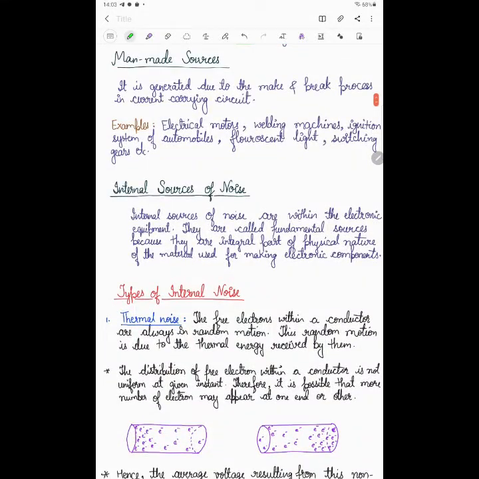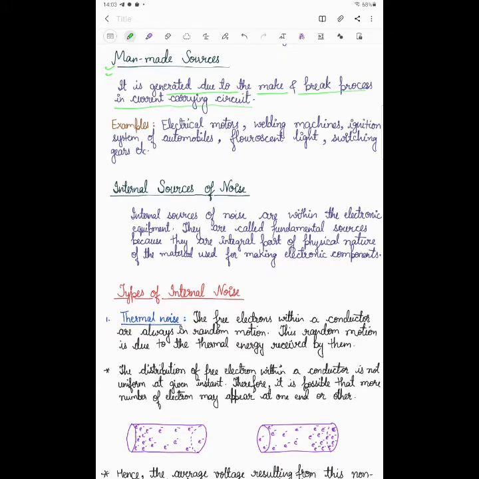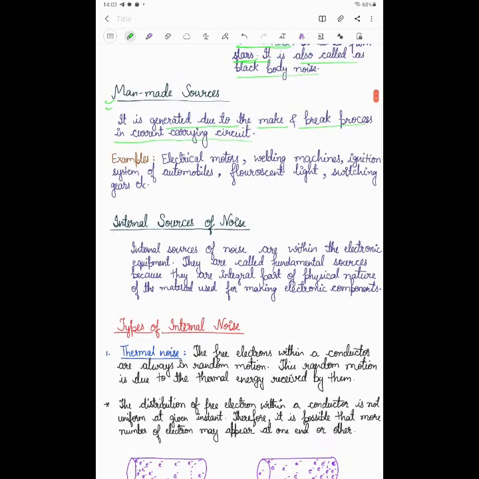And the second part of the noise is man-made noise. What is man-made noise? You can understand it here. It is generated due to the make and break process of a current-carrying circuit. If any circuit is carrying current and I make or break that wire, then noise will disturb and be created in the communication.